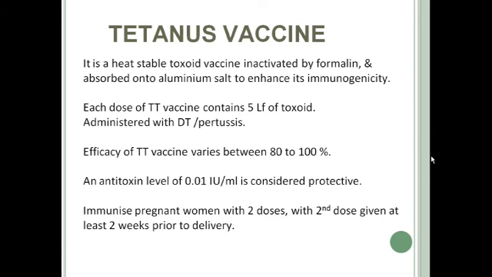All pregnant women should be immunized with 2 doses of TT vaccine, and the second dose should be given at least 2 weeks prior to the delivery, and this is to prevent neonatal and maternal tetanus. Okay. And as we discussed in my last class, by this regular immunization of pregnant women with these 2 TT doses, India has eliminated maternal and neonatal tetanus. Okay.